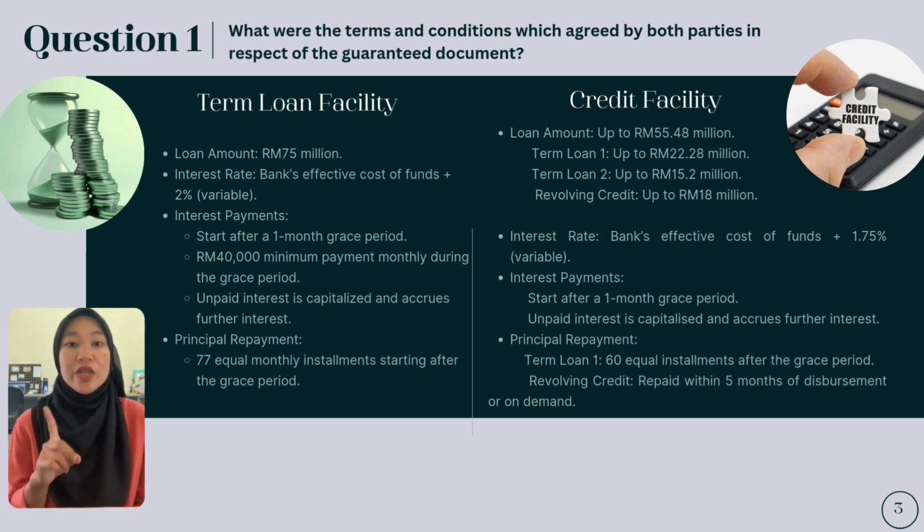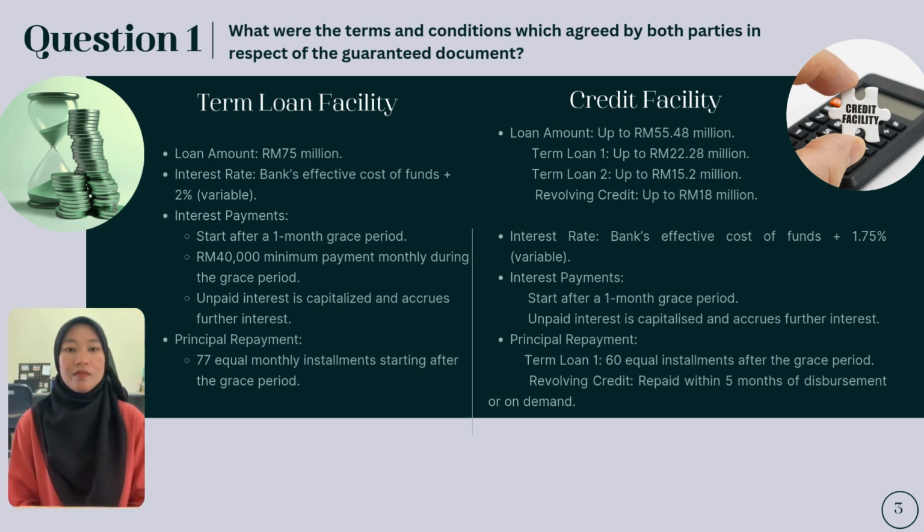Question 1. What are the terms and conditions which were agreed by both parties in respect of the guarantee document? The guarantee document outlines the terms for two types of financing, which are the term loan facilities and the credit facilities. I will talk about them one by one, and they have some differences. First, the term loan facilities.